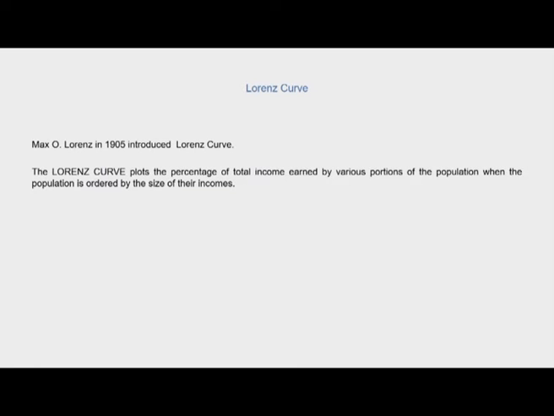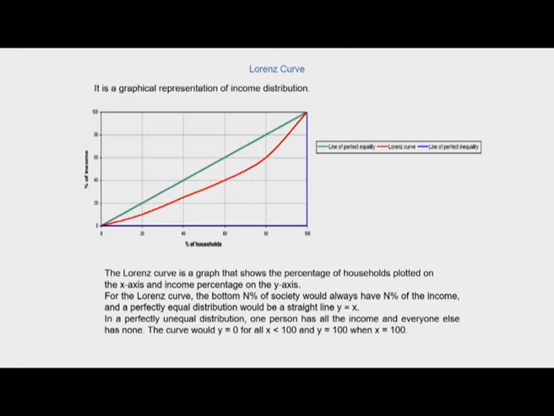It's a graphical representation of income inequality or wealth inequality, and this was developed by the American economist Max Lorenz. What it does is that if you look at this graph here on the slide, it basically shows the Lorenz curve graph, which plots percentiles of population according to income or wealth on the horizontal axis.